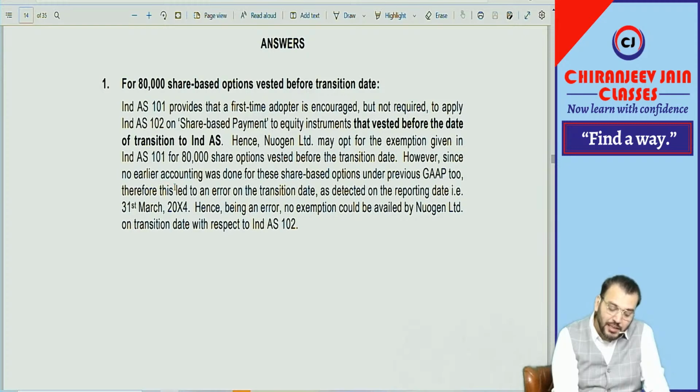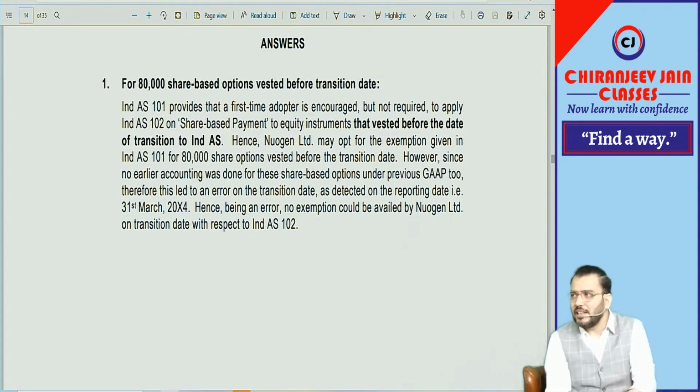However, since no earlier accounting was done for this share-based option under previous GAAP, this led to an error on transition date as detected on the reporting date, that is 31st March 2004. Hence, being an error, no exemption could be availed by Newgen Limited on transition date with respect to Ind AS 102. Because there was an error, the question of availing the option will not be there now.